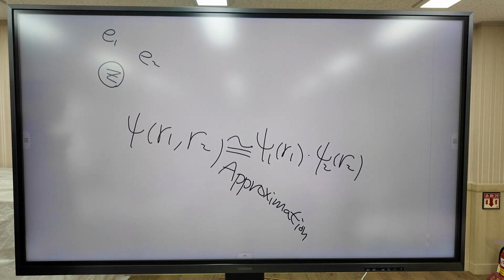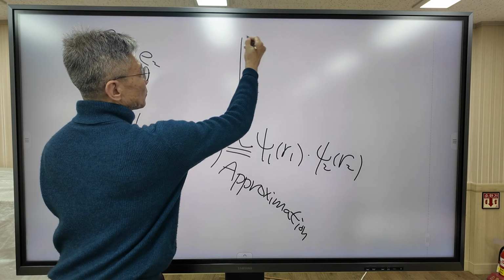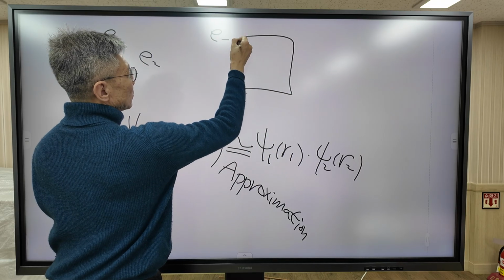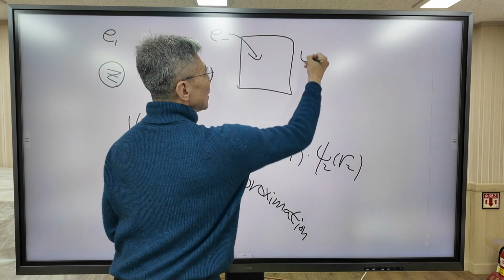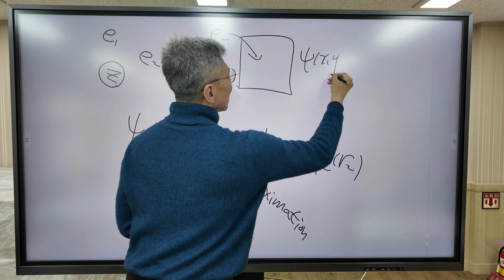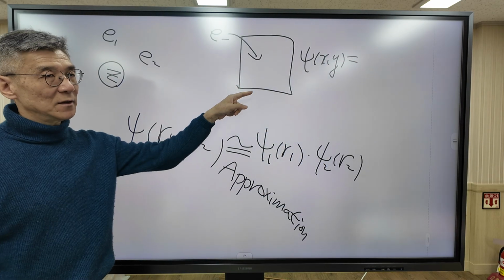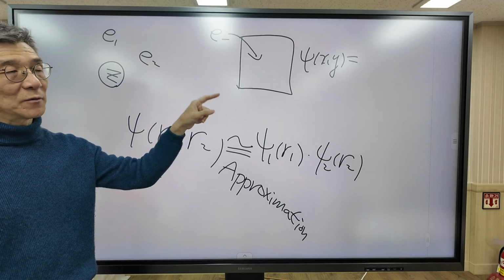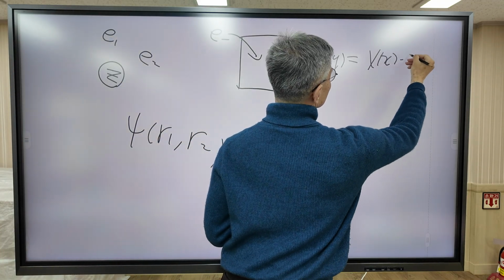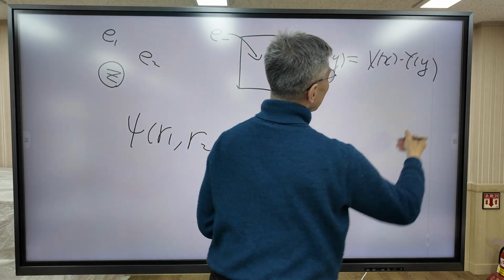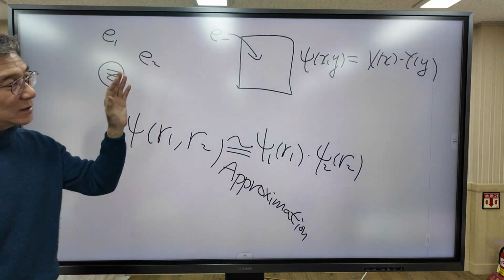When I talked about the two-dimensional particle in a box, the wave function takes this form, ψ(x, y), and we assume that this wave function can be expressed as a product of two functions. You might think this is a similar situation, but it's different. In that case, it is equal.